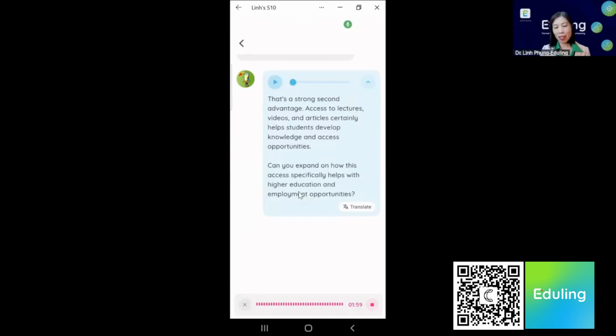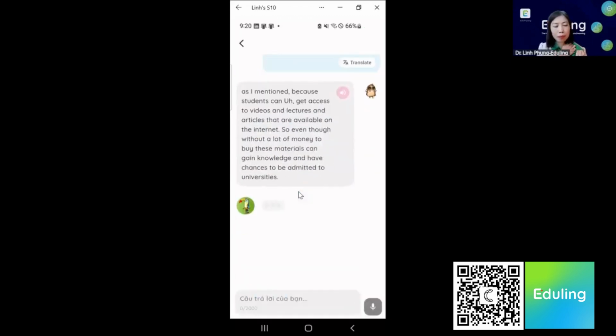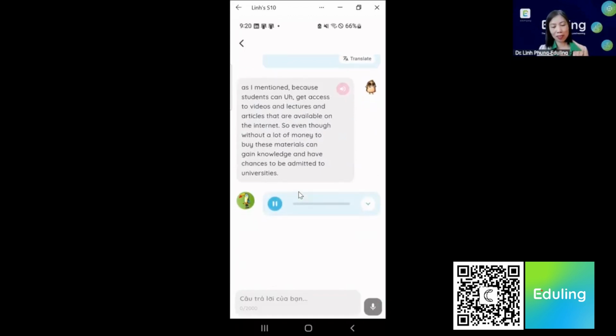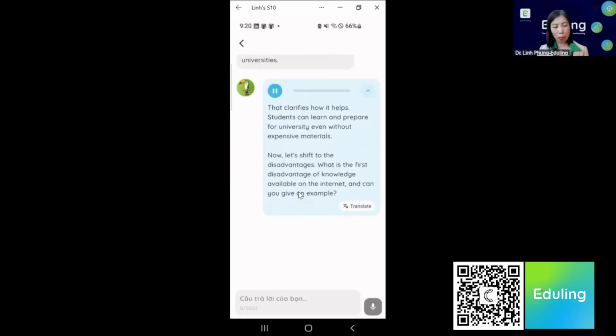As I mentioned, because students can get access to videos and lectures and articles that are available on the internet, even those without a lot of money to buy these materials can gain knowledge and have chances to be admitted to universities. That clarifies how it helps. Students can learn and prepare for university even without expensive materials.